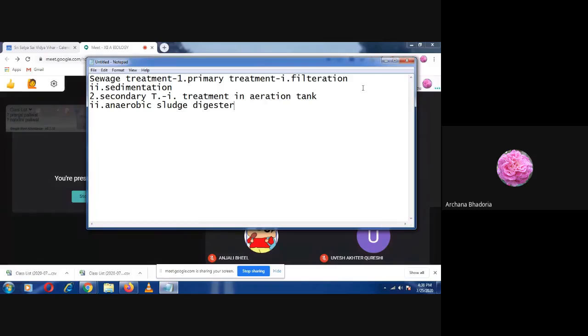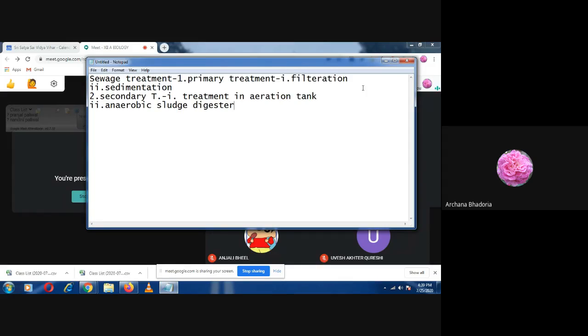So after the digestion fully, when that waste is digested, it is turned into manure. From the other outlet, the manure is taken out. That we call sludge, the waste. And that will be sent to the fields, which will be used as manure in those fields. So everyone will try to read this biogas plant and you will draw the diagram. Next period, you will be explaining to me what is the structure of the biogas plant.